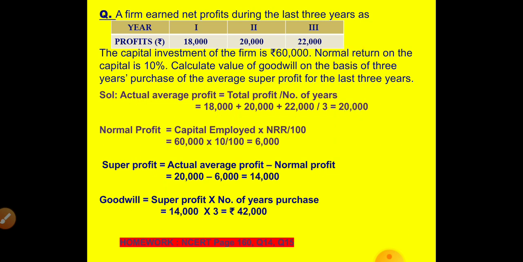Actual profit minus normal profit. Super profit is 14,000. And goodwill is super profit into number of years of purchase. That is 14,000 into 3, which is 42,000. Rupees 42,000.